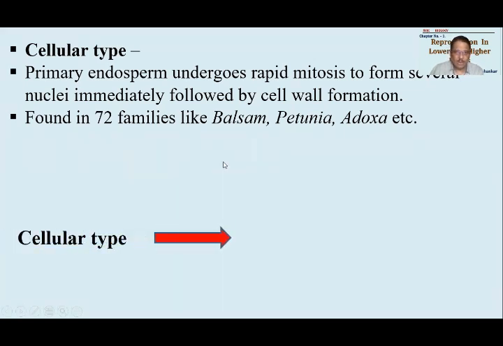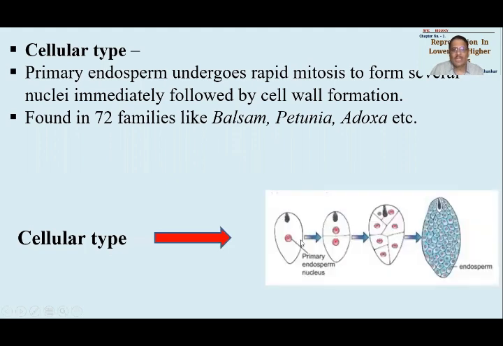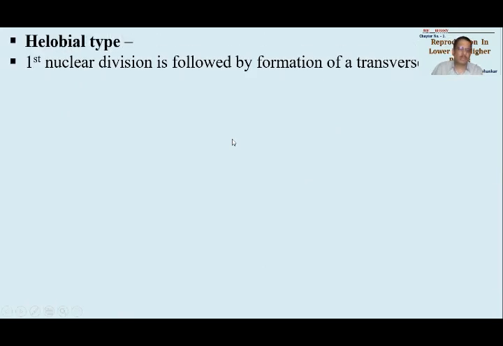So what is the cellular type that we are discussing here? A nucleus divides into two nuclei, then cell wall formation. Whenever a nuclear division takes place, always a cell wall will be formed. So this entire endosperm will be full of cells. That will be called cellular type of endosperm. Third is called helobial. Helobial is partially nuclear and partially cellular. The first nuclear division will be followed by formation of a transverse cell wall.